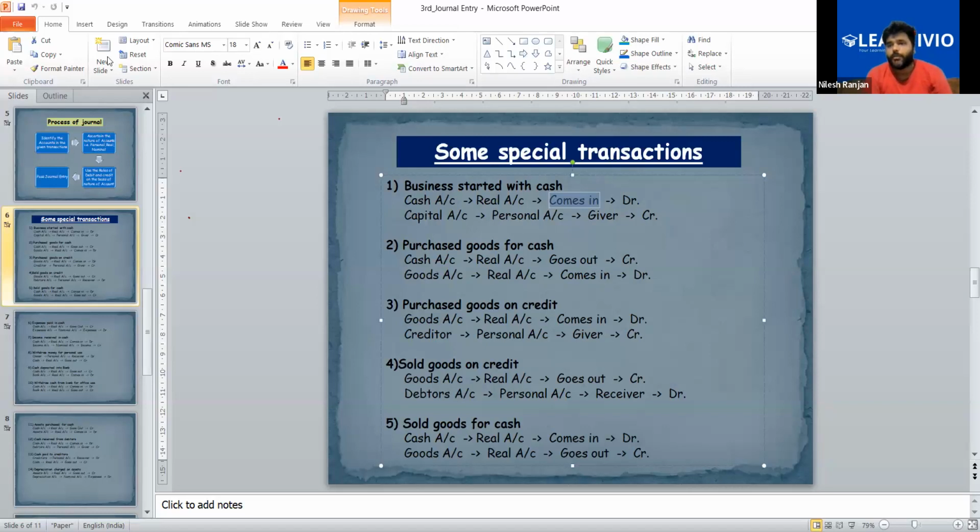So don't get confused. If you assume yourself as the business, then cash is coming into the business, so it will be debited. And who is giving this cash? The owner. The owner is a personal account, he is the giver. That's why capital will be on the credit side, because we cannot write the owner's name. Instead, we will write capital account, on the credit side. Is it clear?